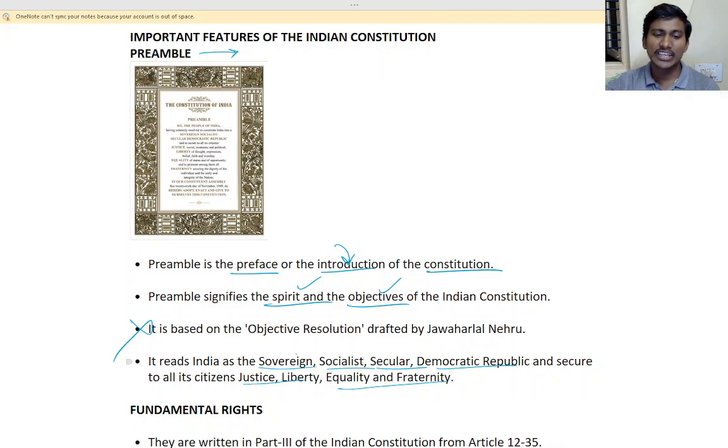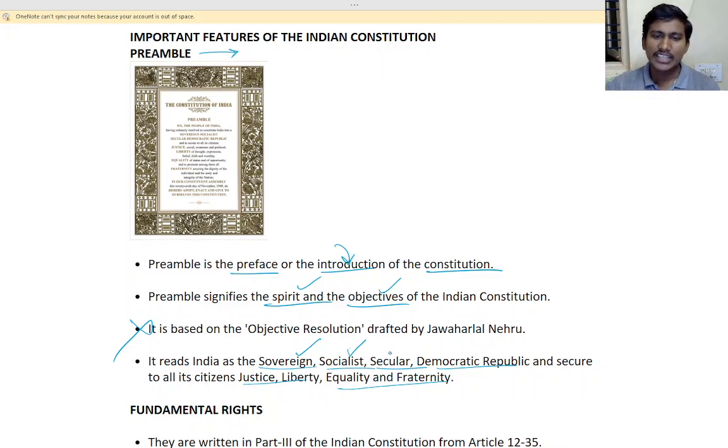Sovereign means we are not under the rule of anyone, we are an independent country. Socialist means, that is little different actually, but we say we are a socialist country. Socialist is actually where everything is owned by the government, no one private, like that. But ours is a kind of both.